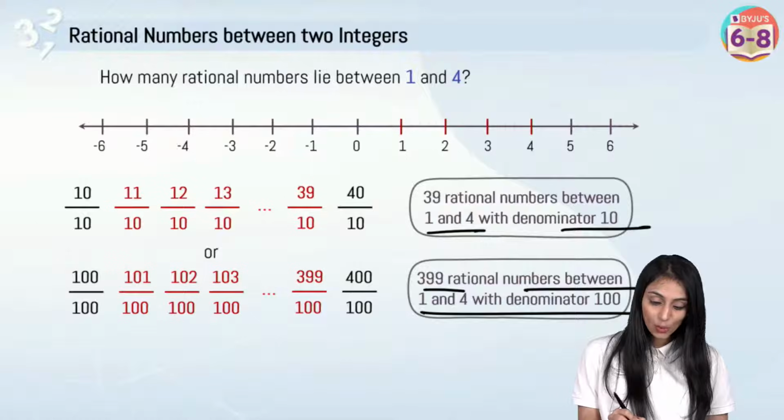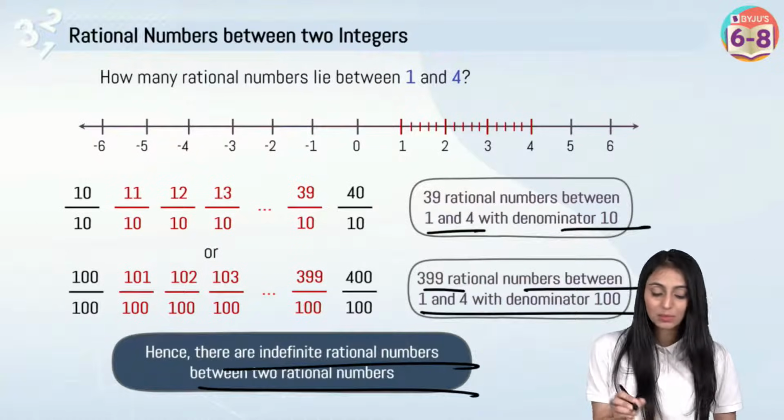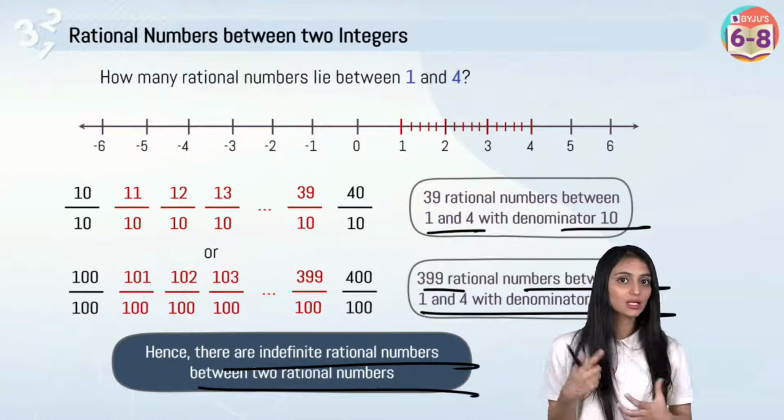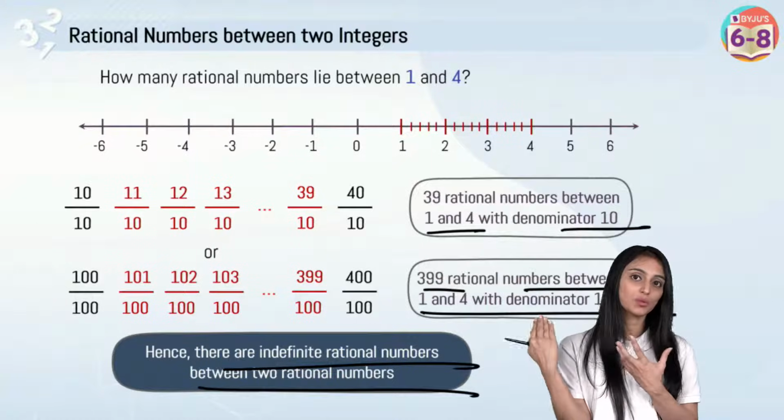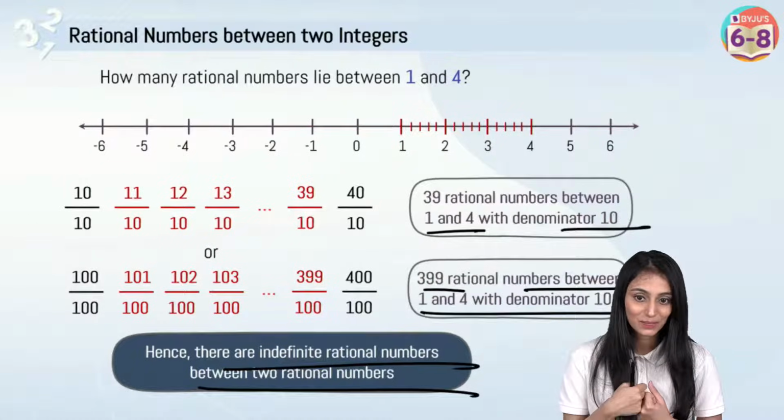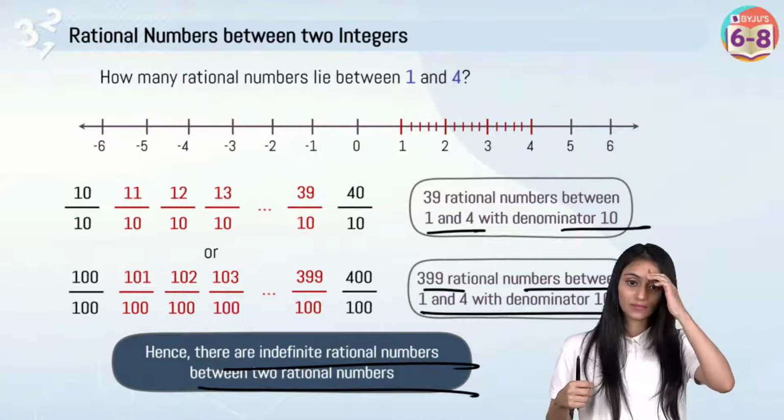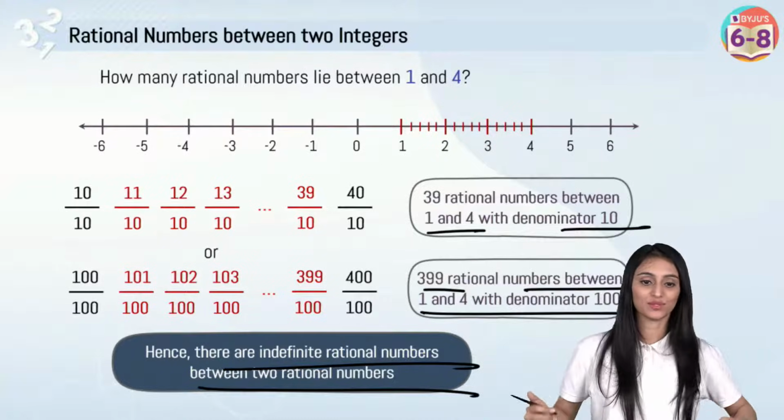So what is it actually showing? This shows that there are indefinite rational numbers between two rational numbers. Every time I change the denominator, the number of rational numbers between two rational numbers also changes. Absolutely, Ujjwal, as we can change the denominator infinite times.